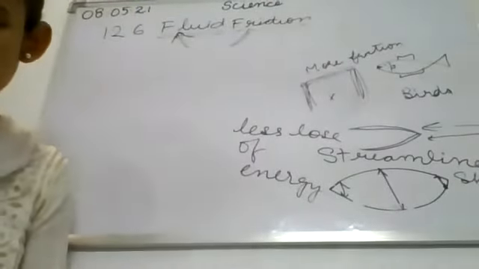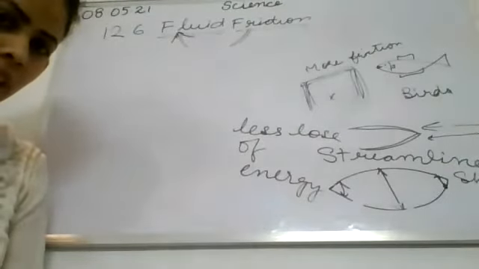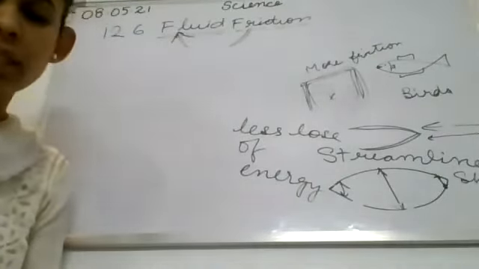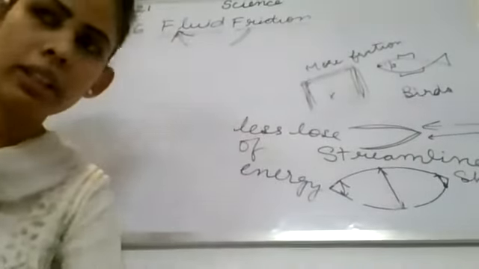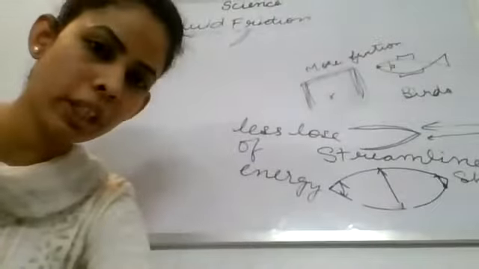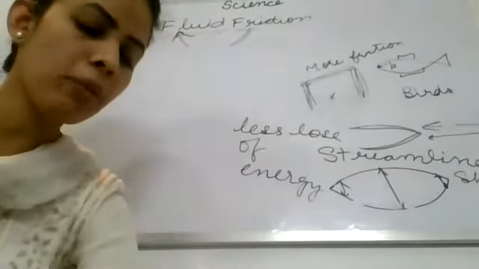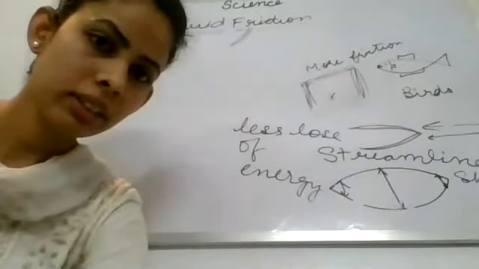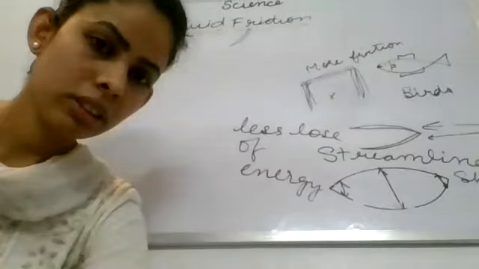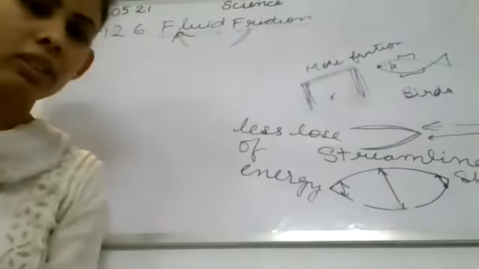Fill in the blanks on page number 155. There is one important message before starting the exercise part: you will send me notes of the next chapter today. You can send me by 1 p.m. Clear? I think the chapter is synthetic fiber and fabric.